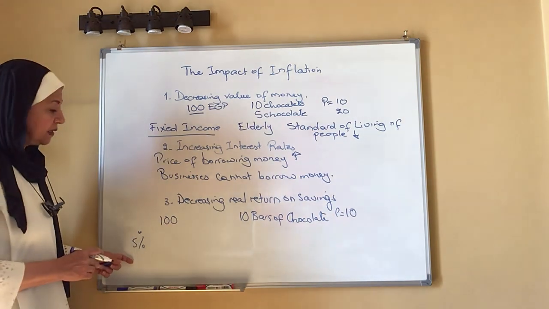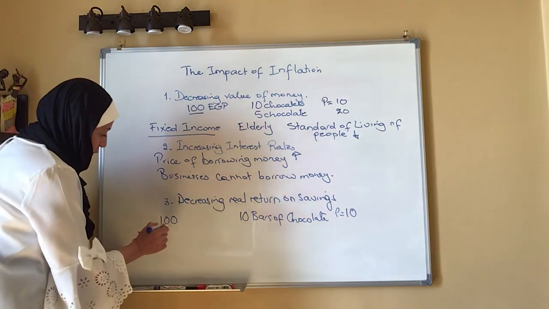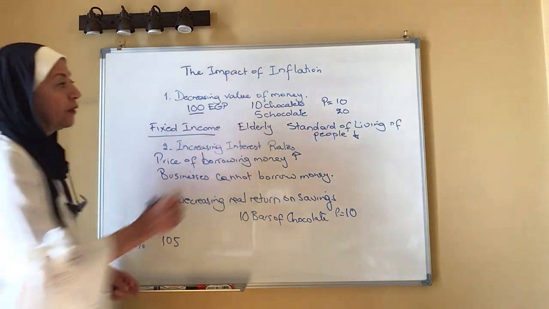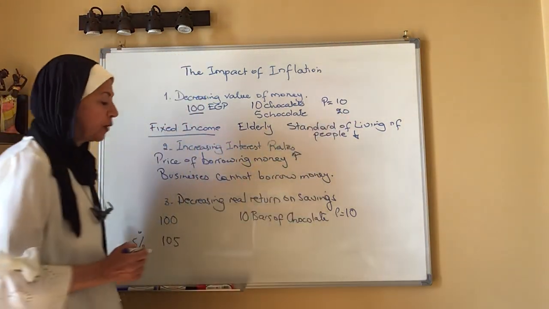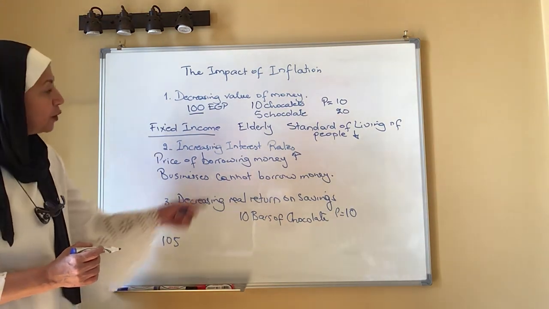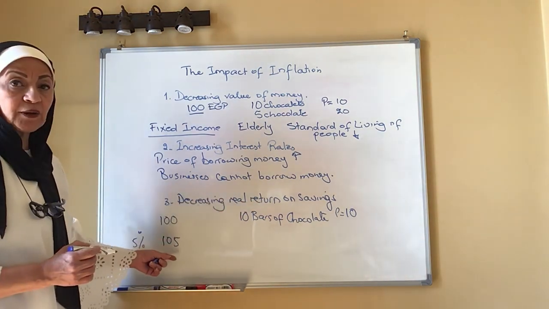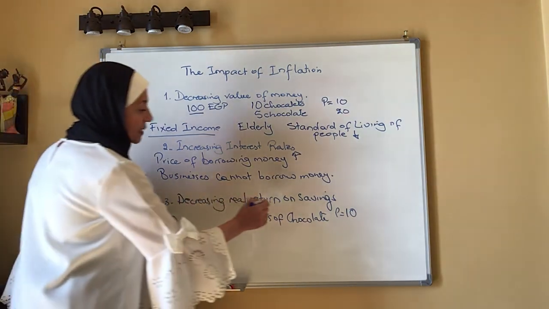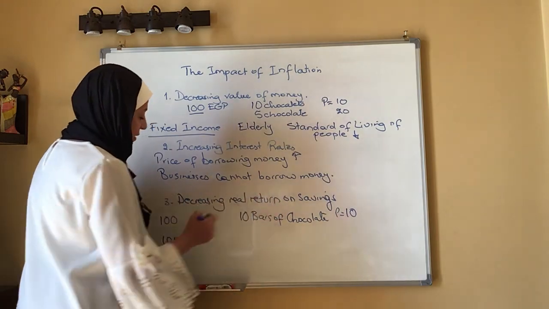At the end of the year, what I will receive is the 100 and the 5, 105. While the price of chocolate increased to 20, so I cannot buy the 10 bars of chocolate that I used to buy using the 105. Well, that is the decreasing return on savings.